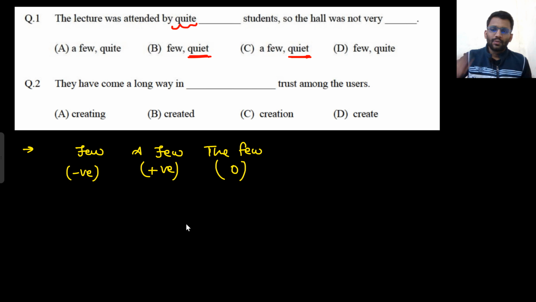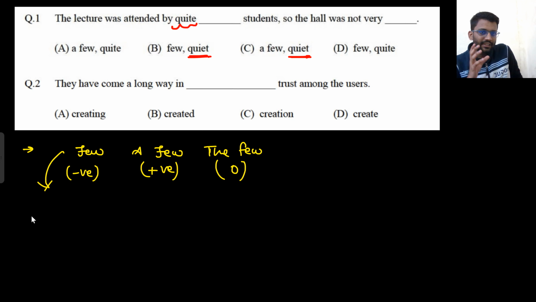Let's use it. Take the example of the first one, few. I have studied few subjects, I will not get a good rank. That means the subjects you have studied are not enough.